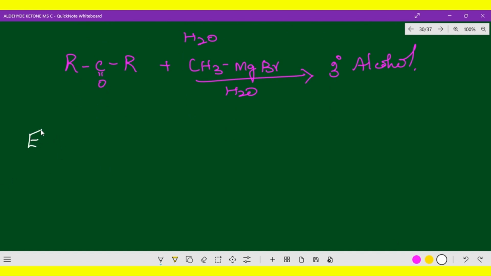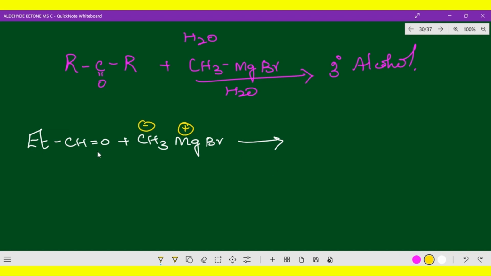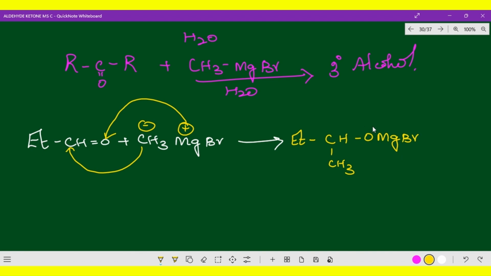Now here, Et-CH double bond O combined with CH3MgBr. Here you have a positive charge and a negative charge. The negative charge is going to attack the carbonyl carbon, whereas the positive charge is going to attack the lone pair of electrons on oxygen. So first we write that intermediate, then we go for hydrolysis. Here Et, CH, CH3, and OMgBr. Got it? This oxygen now carries a negative charge. Now we bring in water hydrolysis, H2O.